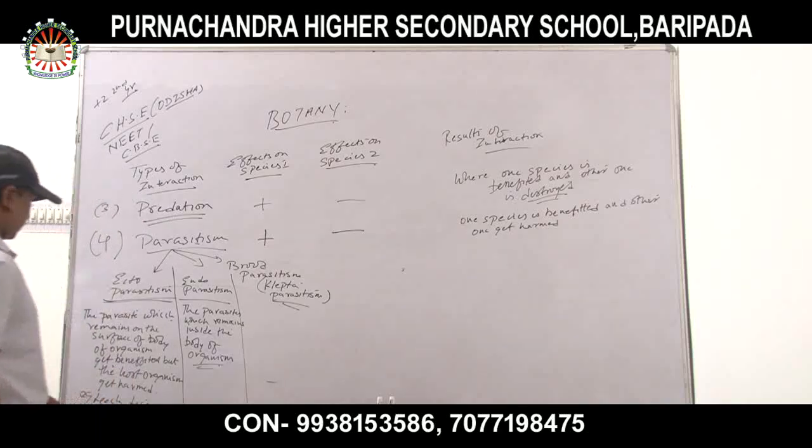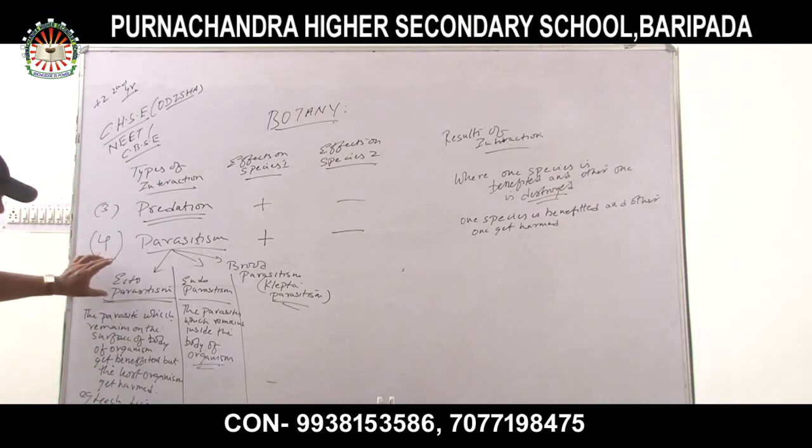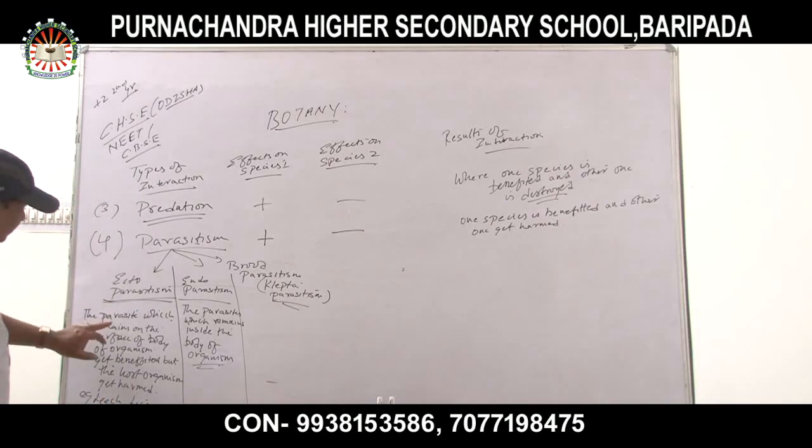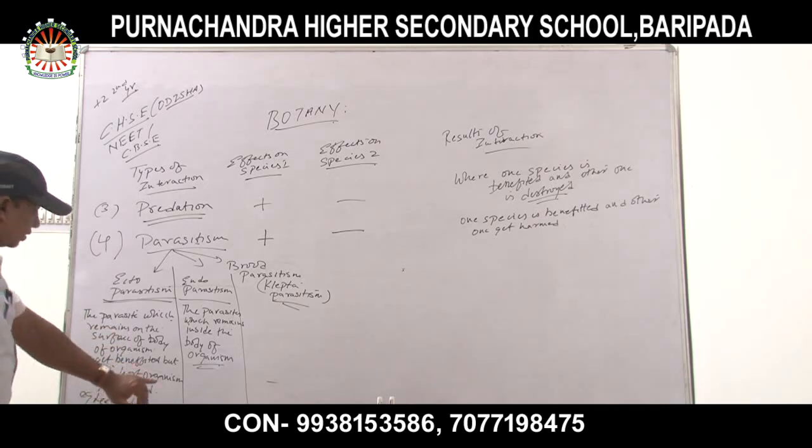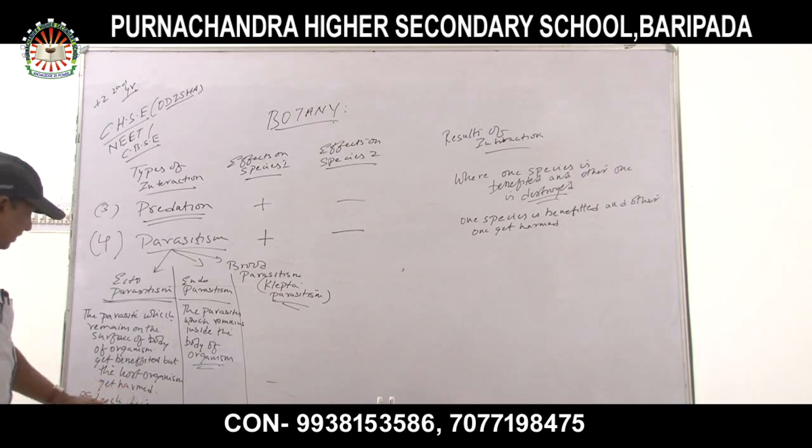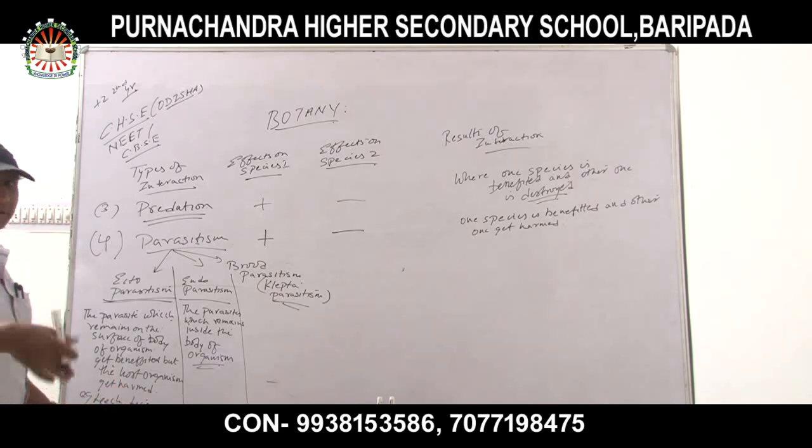Okay. Now, in the case of ectoparasites, again I am explaining: the parasites which remain on the surface of the body of organisms get benefited, but the host organisms get harmed. Examples: leech, lice, mosquito. These are examples from animals, and from plants,